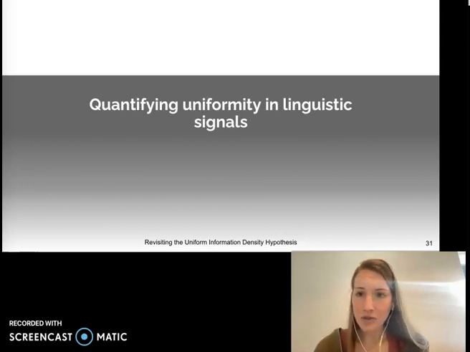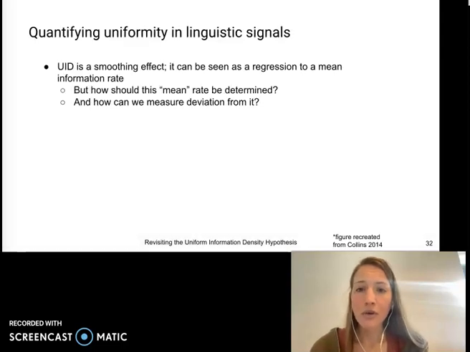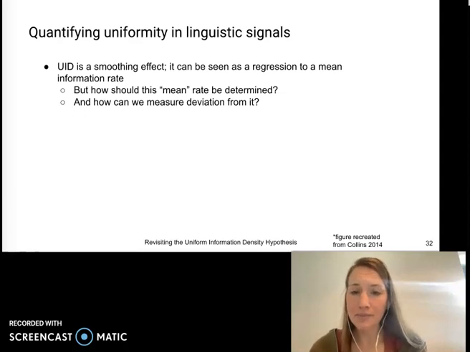Now, the next question we address is how to explicitly quantify uniformity in linguistic signals. So one common interpretation of UID is as a smoothing effect. In other words, a regression to a mean information rate. But this brings up the question, how should we determine this mean rate? And further, how should we quantify deviation from it?